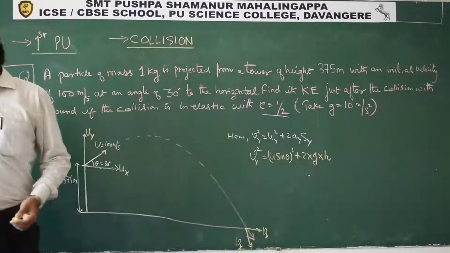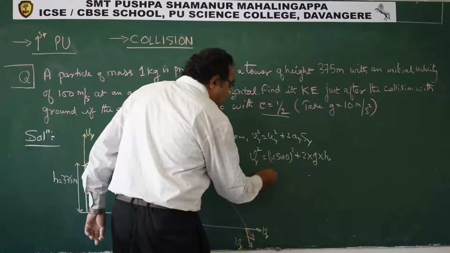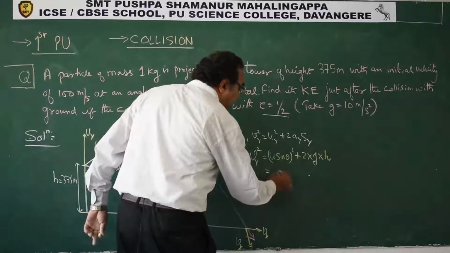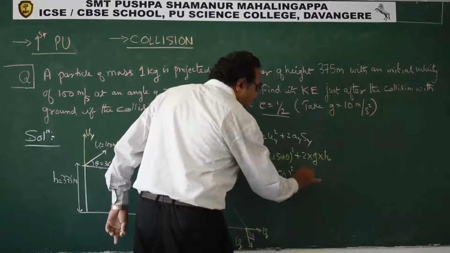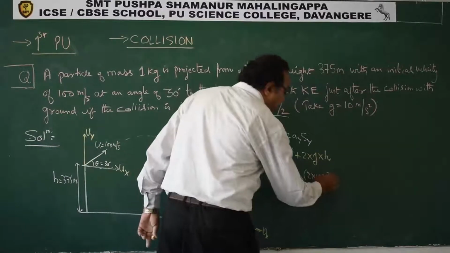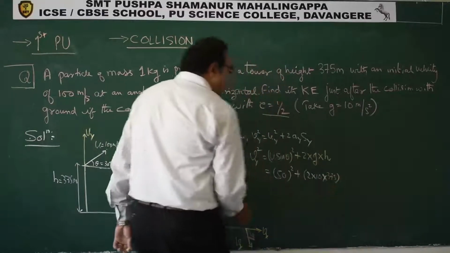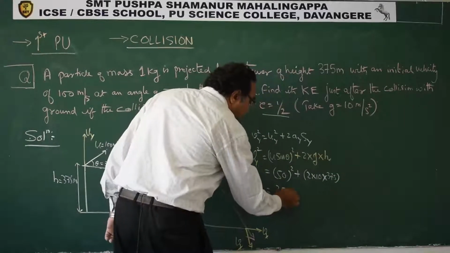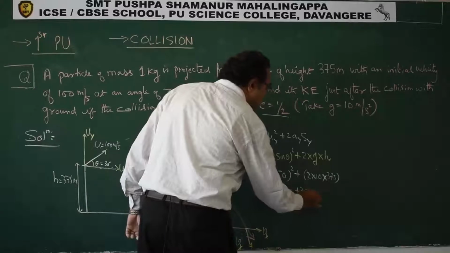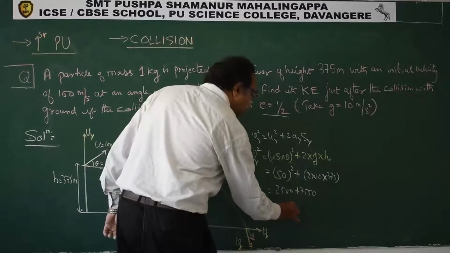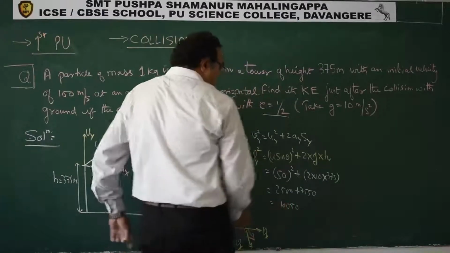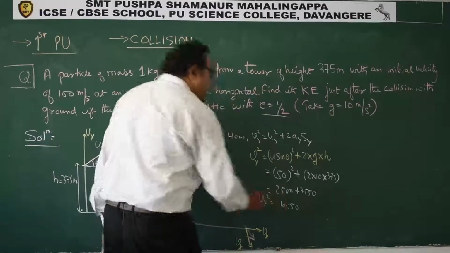Now let us try to simplify or substitute the terms. U is how much? 100. Sine 30 is how much? Half. So this becomes 50 square plus 2 into G into H. Let us say G is 10 and let us say H is 375. So what we get this as? So this is what we get as Vy square.